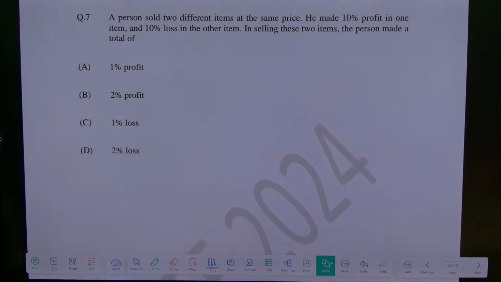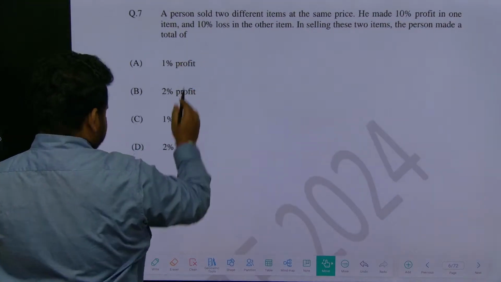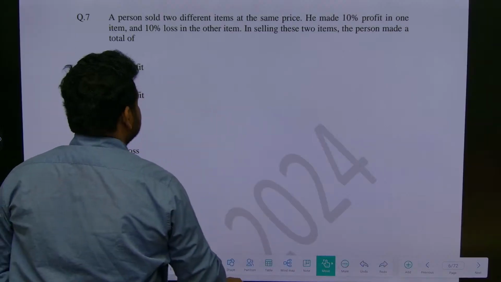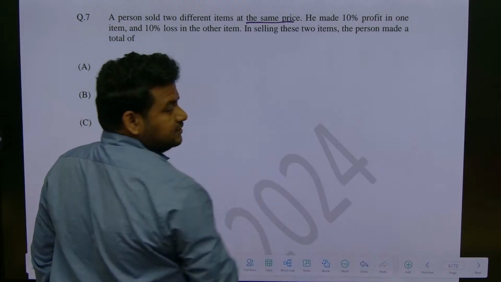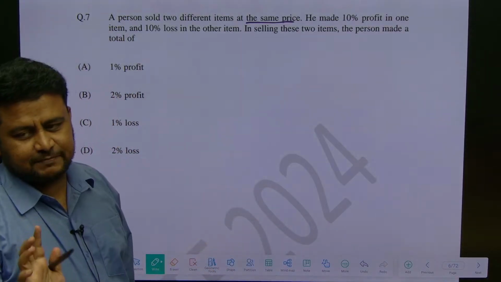See what they have given? A person sold 2 different items at the same price. He made 10% profit in one item and 10% loss in the other item. In selling these 2 items, the person made a total of what? My question to you is, 2 different items at the same price. Here are they talking about the cost price or the selling price?